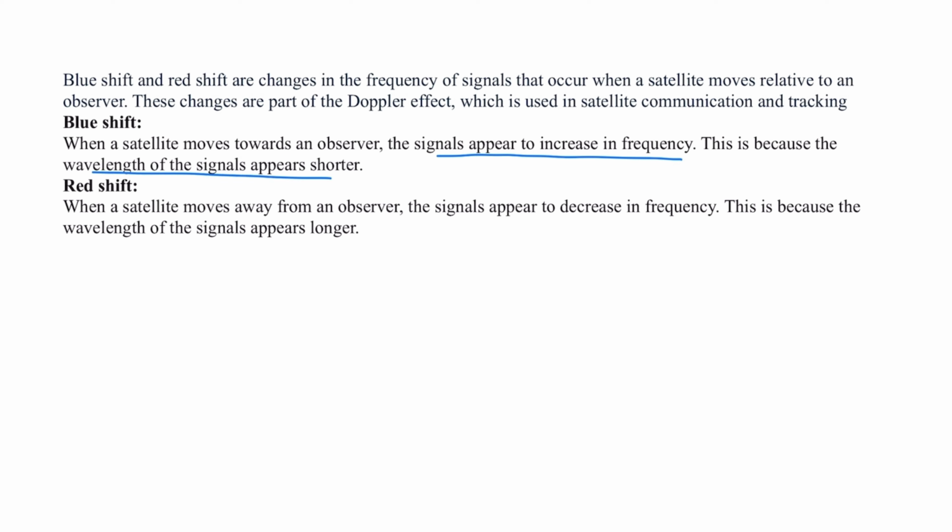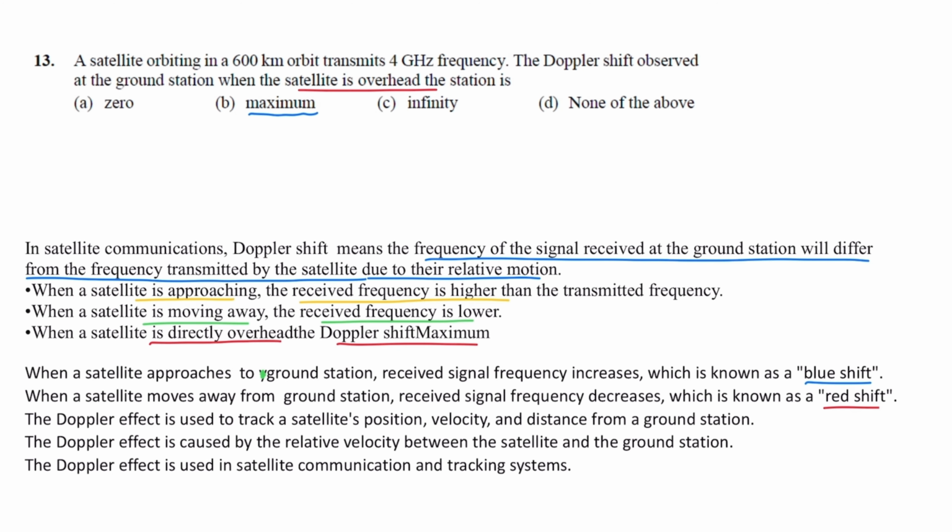That is blue shift. In red shift, when a satellite moves away from the observer, the signal appears to decrease in frequency because the wavelength appears longer. These changes are part of the Doppler effect, which is used in satellite communications and tracking. So the correct option here is B.